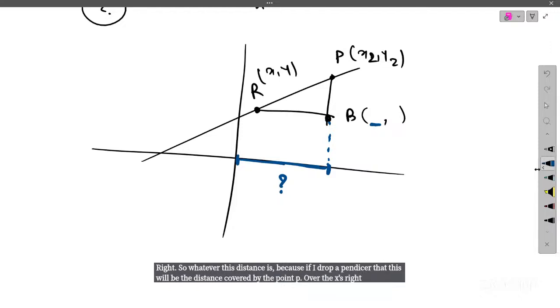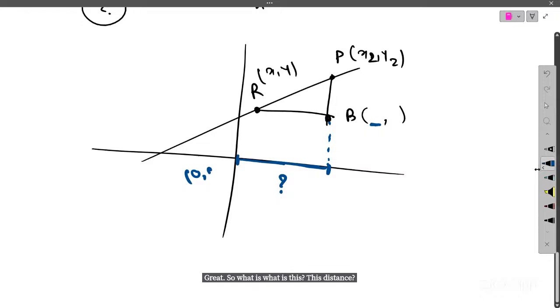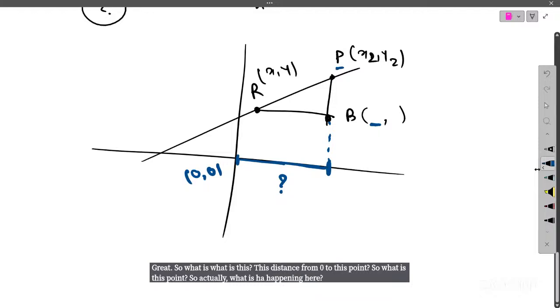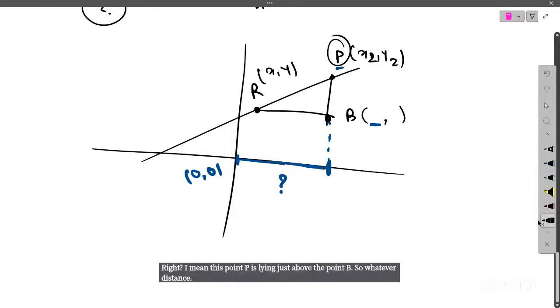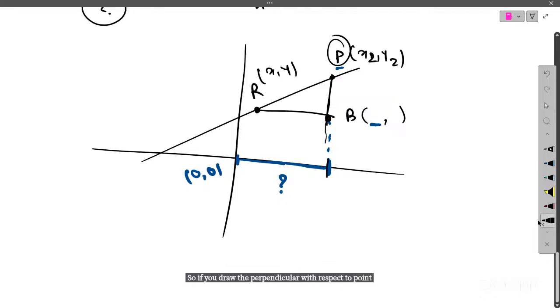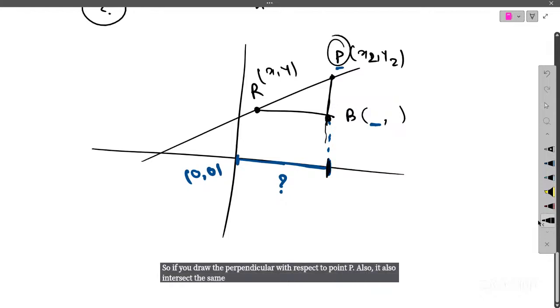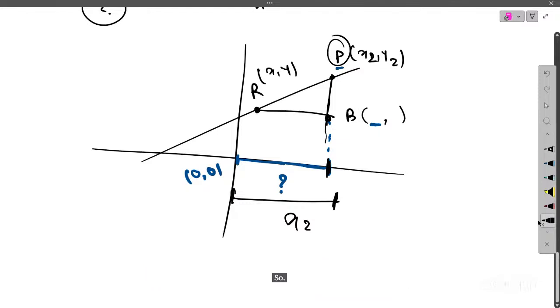So this distance gives the x coordinate of point B. This point P is lying just above the point B, so if you draw the perpendicular from point P, it also intersects at the same point. For point P, the x coordinate is x2, so this distance is nothing but x2. That's why the x coordinate of point B is x2.